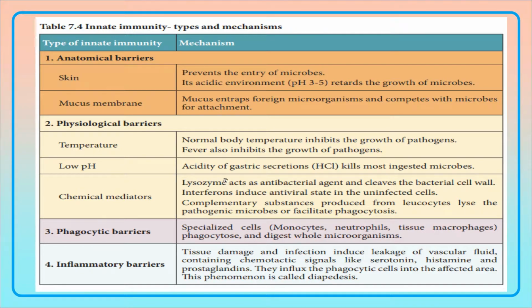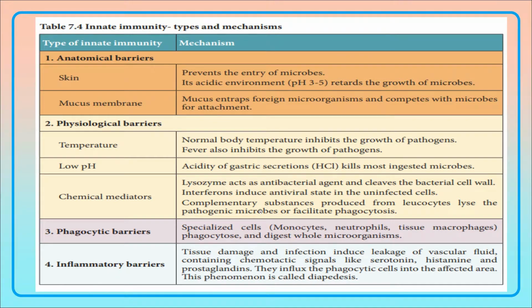pathogen. Secondly, low pH: the acidic nature of gastric secretion like HCl will kill most of the ingested microbes in the stomach itself. And the chemical mediators like lysozyme. Lysozyme acts as an antibacterial agent. These lysozymes will cleave and destroy the bacterial cell wall, and the interferons induce an antiviral state in uninfected cells. Interferons act against viruses, and they are the antiviral substances which will not allow the virus to infect